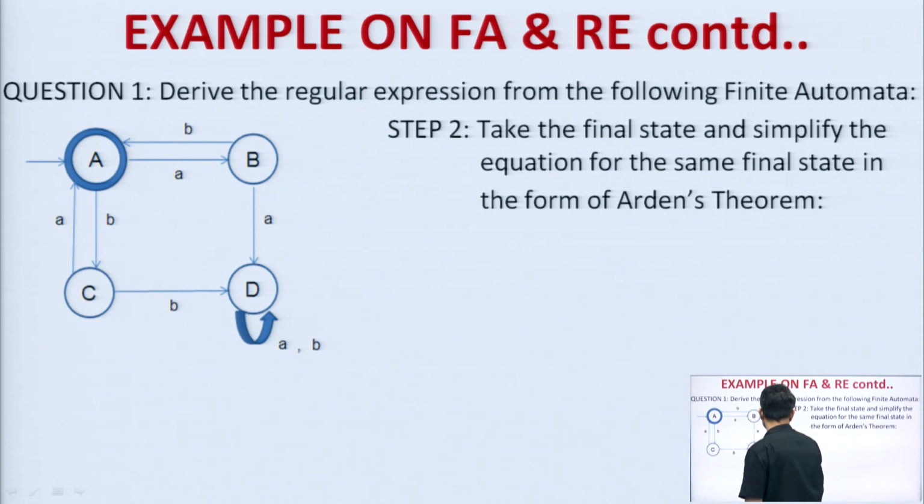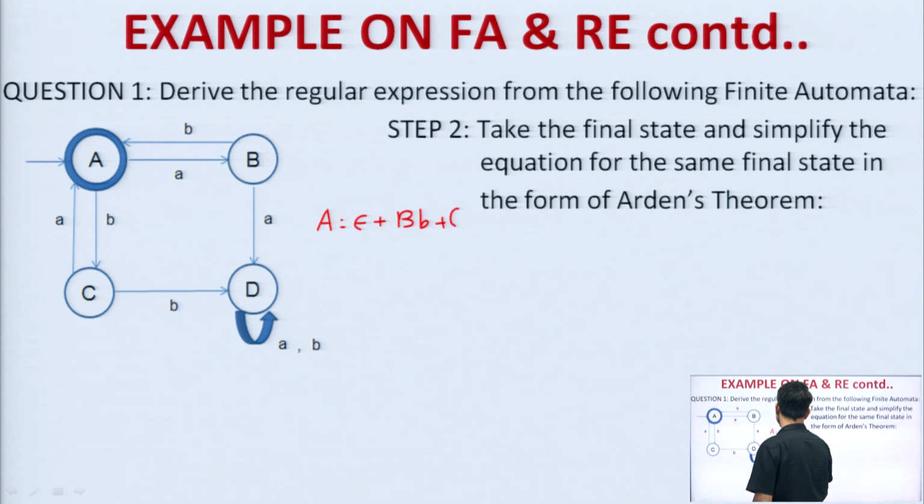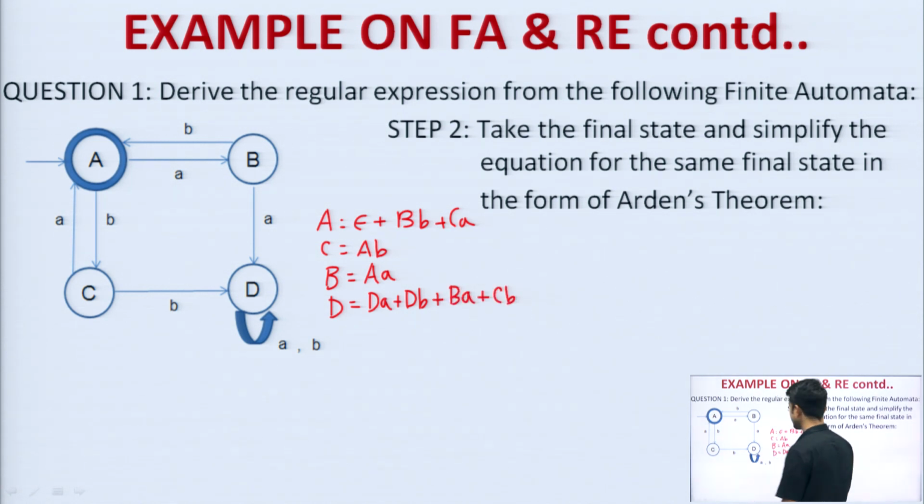The expressions are A is equals to epsilon plus BB plus CA. Then I have got C is equals to AB, and B is equals to AA, and D is equals to DA plus DB plus BA plus CB. So, these are the 4 equations I got. Which equation I need to focus on? I need to focus only on the final state equation or final state expression, rather I no need to focus on the others. Final state expression is which one?